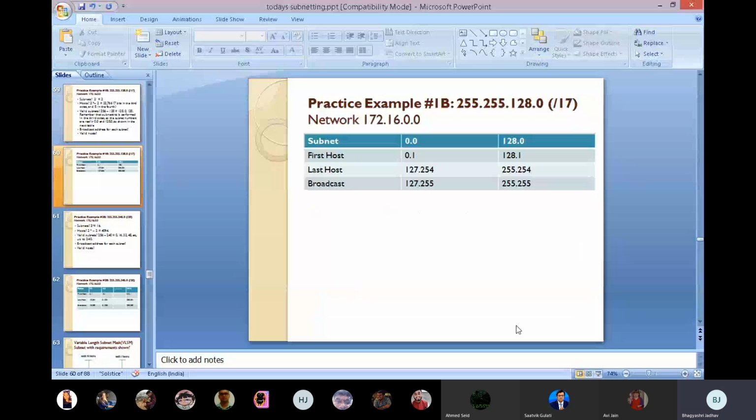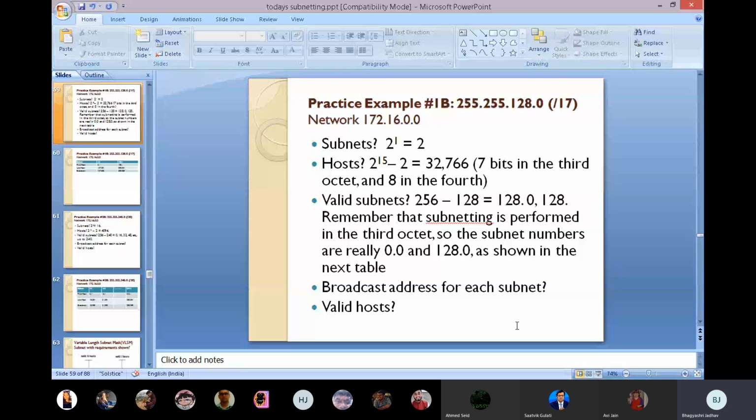See now, here also the same thing. Now the second part. This is the example of class B. In class B, the first 2 octets are for network and the last 2 octets are for host. Here I mentioned 128 and /17. Now the network is 172.16.0. This is the network part. The number of subnets is 2 raised to 1. Now why is 2 raised to 1 equal to 2?